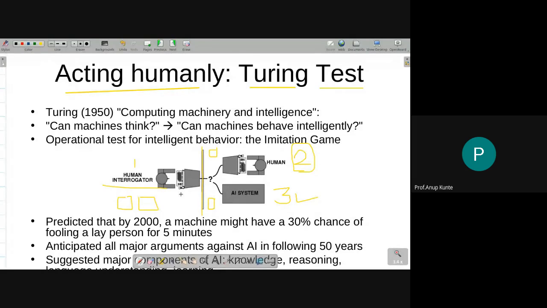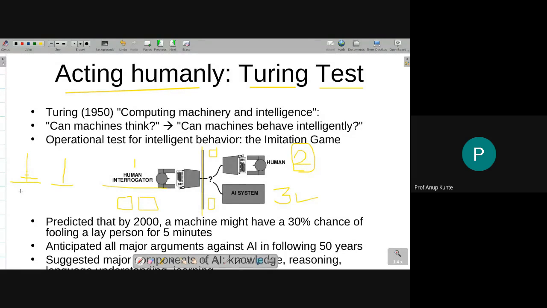Maybe the task is something like, I have a number of blocks given on the table and I want to arrange them in a particular order, just like a Tower of Hanoi problem. There could be different sets of problems, something like that. I have this kind of pegged structure and I want to move those pegs in a different order onto the second peg. Tower of Hanoi problem, some of you might know. That's why I actually use that example. So there could be different challenges, different problems that I'm going to pose to this AI system.